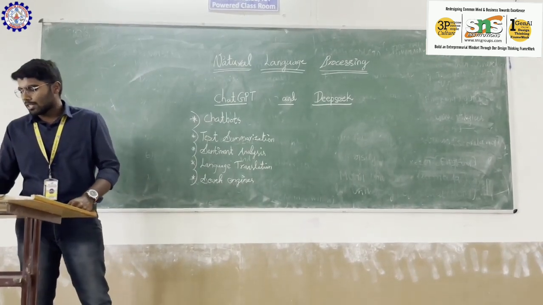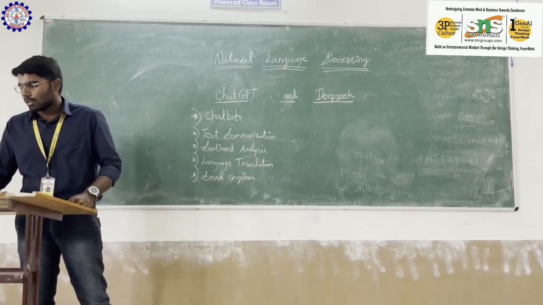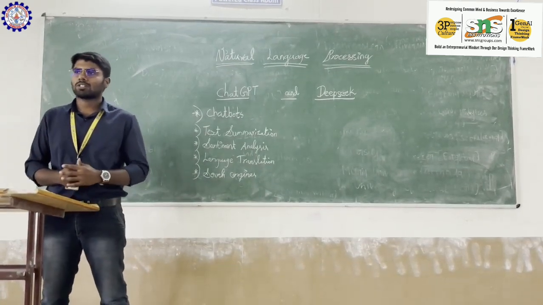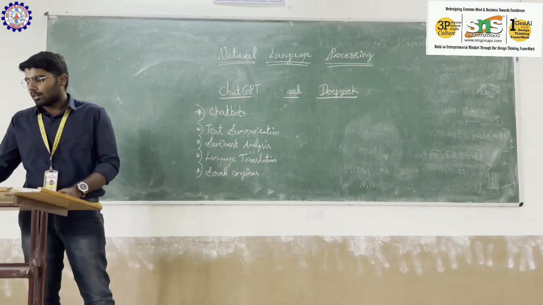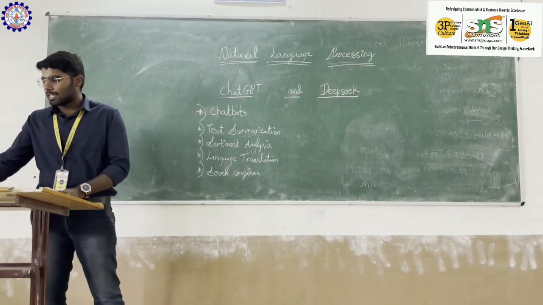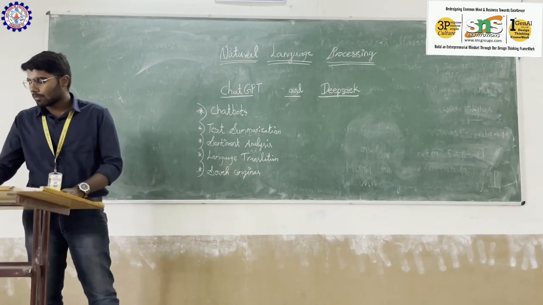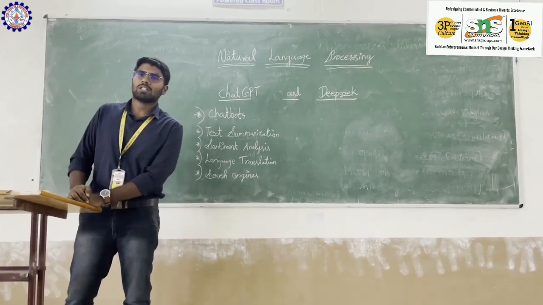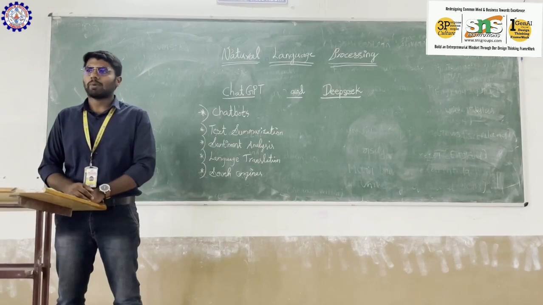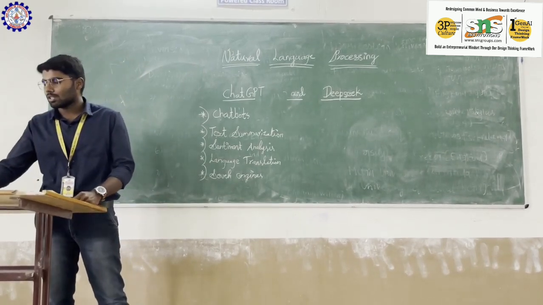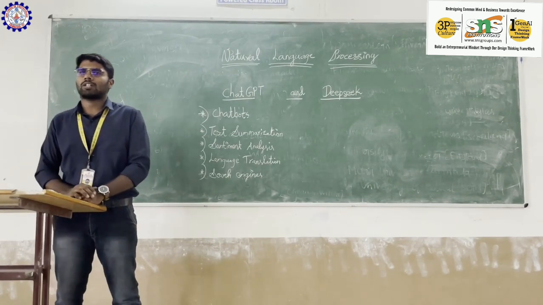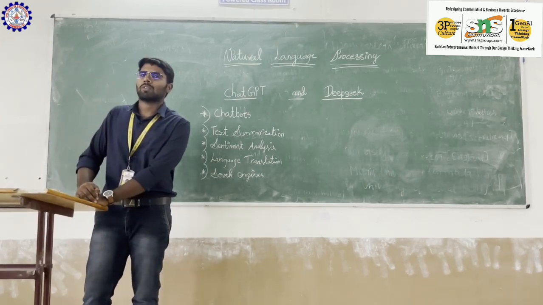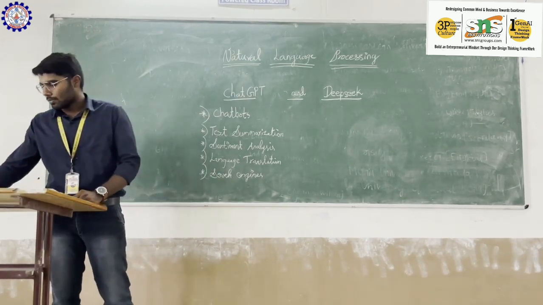So let us see how ChatGPT works. ChatGPT predicts the next word in a sentence based on previous words. It is trained with a massive dataset, which allows it to generate human-like responses. To generate responses in a human language manner, ChatGPT uses the large dataset provided in the training process, and it also tends to learn from the inputs of the user.